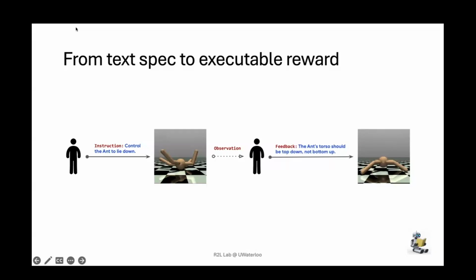So consider this very naive setting where in MuJoCo we have an ant and we say we want this ant to lie down. So we use text reward, generate a reward function, learn on it. We have a policy, we roll it out. And as a human, we look at the ant and we see that it's upside down. So what we can do is say, okay, it's good, but I want the ant's torso to be top down, not bottom up. We can take this language feedback from the human, incorporate it into the instruction for the large language model, also condition on the previous reward function and have it update the reward function. And then when we train on the new reward function, we observe that the ant has the correct orientation.